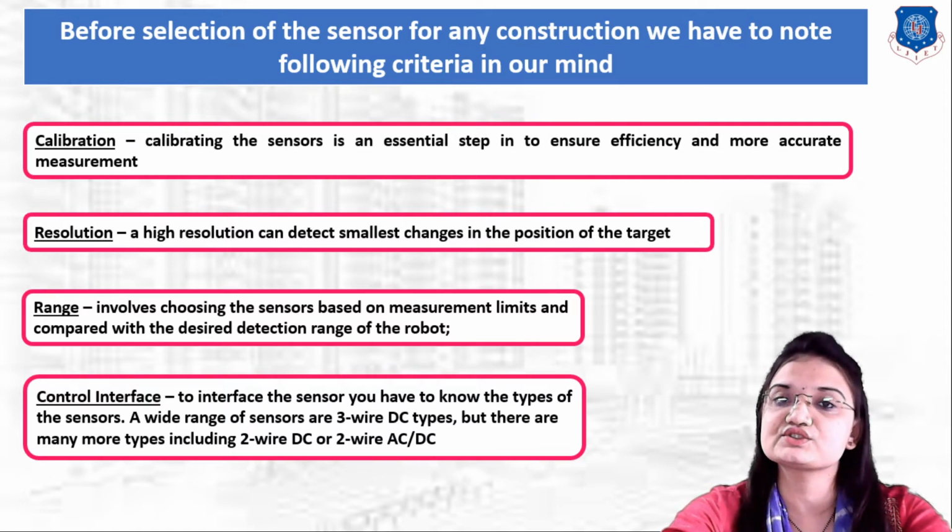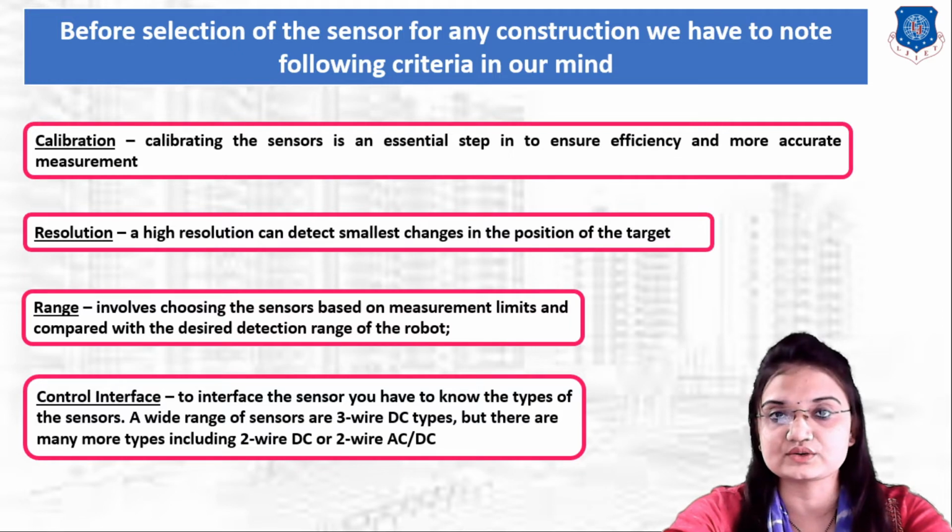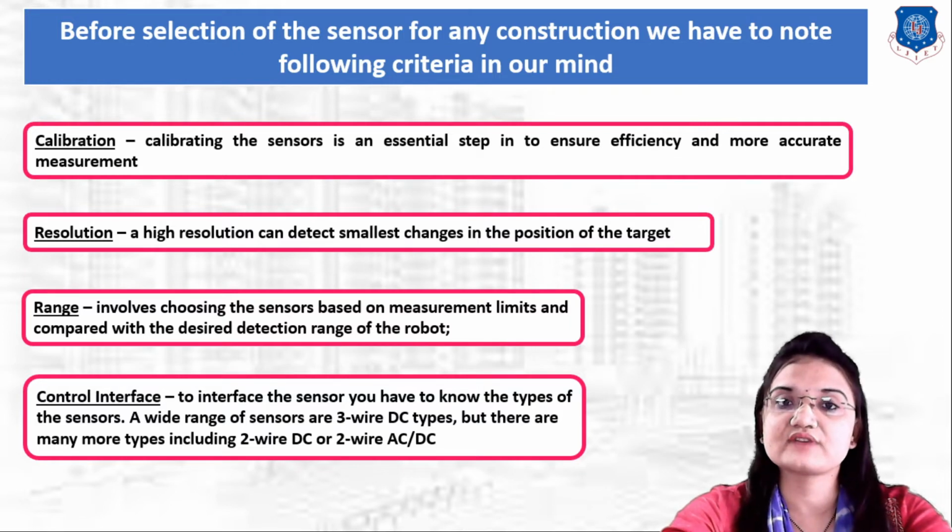Okay, so a wide range of sensors are 3-wire DC type, but there are many more types, including 2-wire DC and 2-wire AC or DC. So before selecting the sensor, we should be clear in our mind whether we are going to use a control interface which is 2-wire DC type, 3-wire DC type or 2-wire AC or DC type. As per that we can select the sensor.